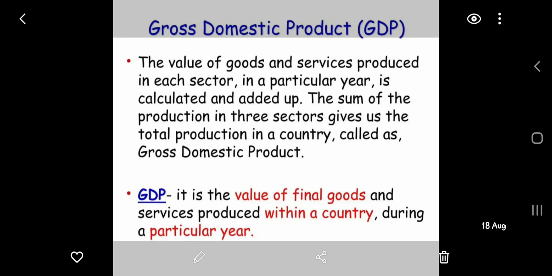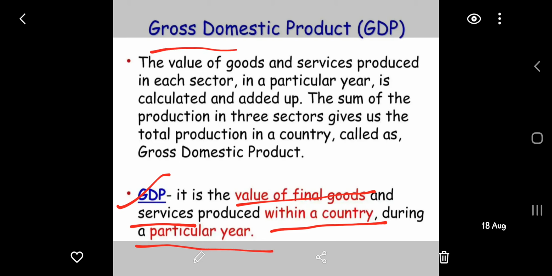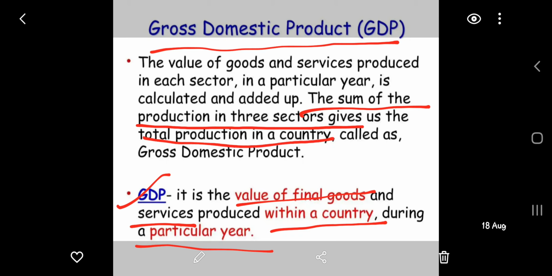The value of final goods as well as services produced within a country in a particular year is known as gross domestic product, or GDP. When we calculate the sum of production of the three sectors, the total production in the country, that is known as gross domestic product.